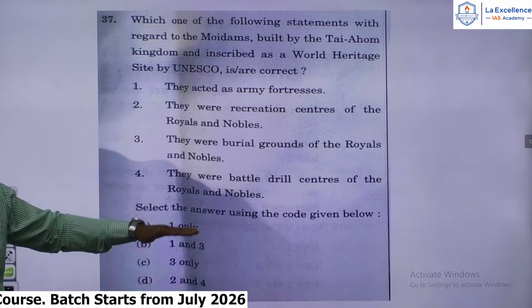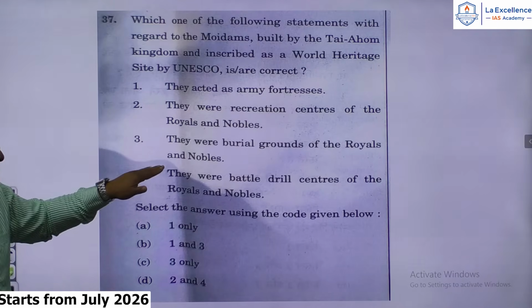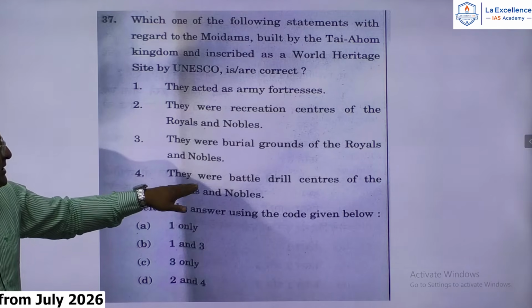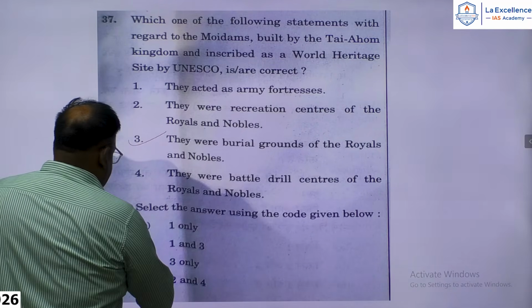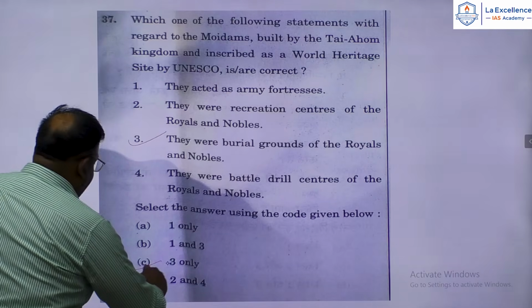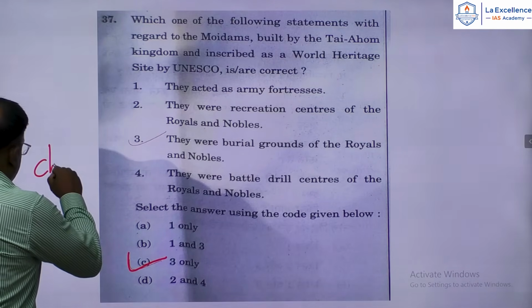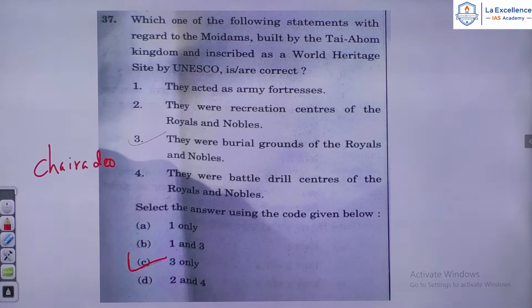They acted as army fortresses. They were recreation centers of the royals and nobles. They were burial grounds of the royals and nobles. They were battle drill centers of the royals and nobles. No. The answer is 3. Only C. C is the answer for this. And they are basically found in Chairadio, which was the early capital of the Ahom kings.